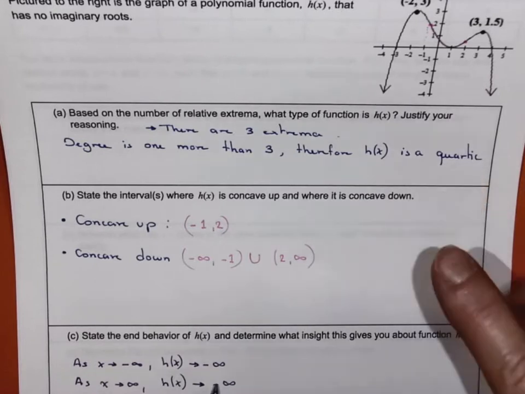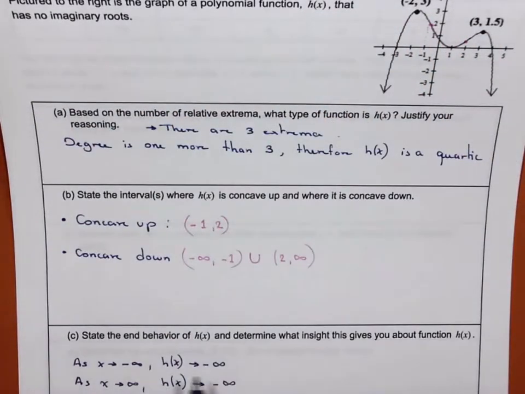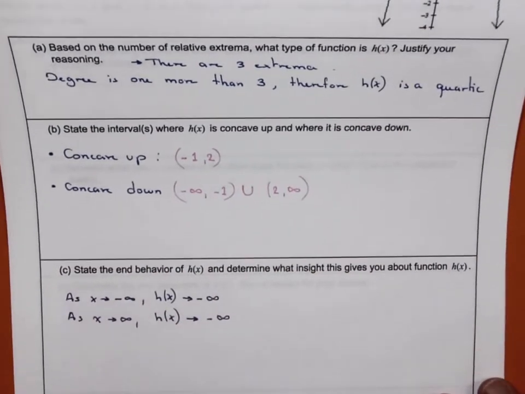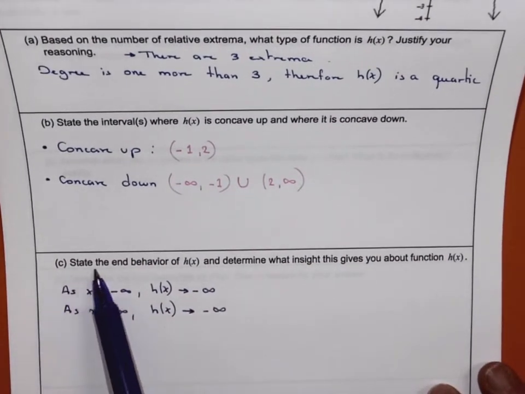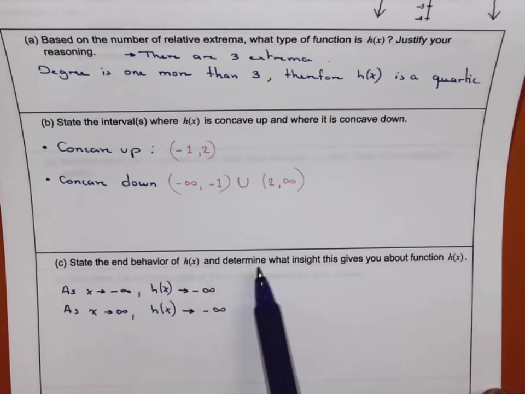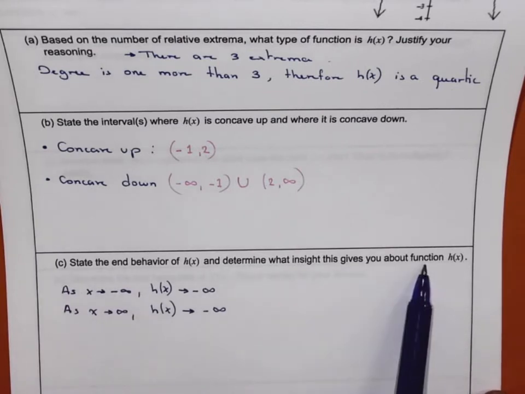Because the degree of a quartic is 4, that's an even number. And because we have an even number, the end behaviors have to behave the same. So that matches that degree there. So here are the end behaviors, and what does it tell us about the function now? Not about the graph, but the function.